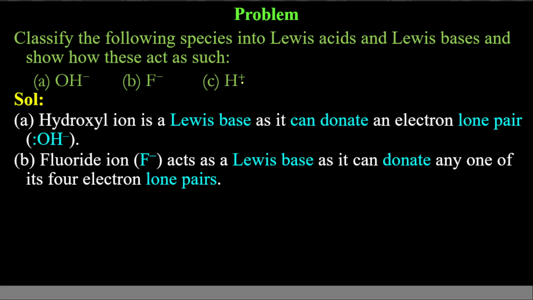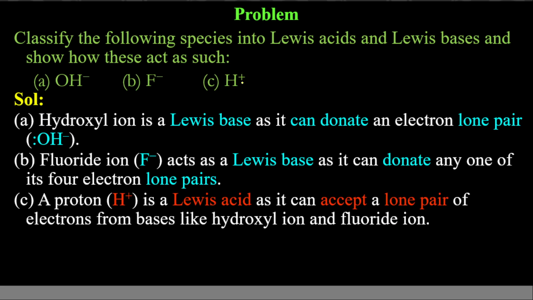Now the next one, H plus. H plus has positive charge. It cannot accept positive charge. Means it can accept electrons. It does not have any electrons to donate. H plus has 0 electrons. So it means it can only accept electron pair. It means it is acid, Lewis acid.